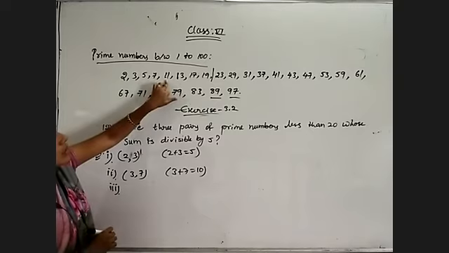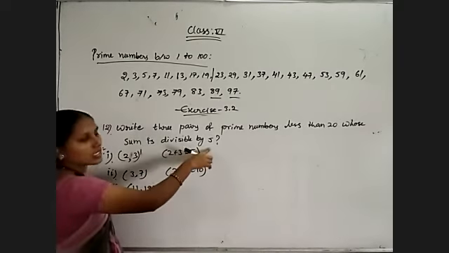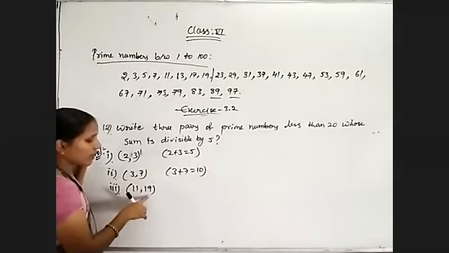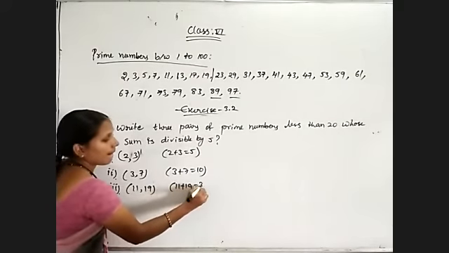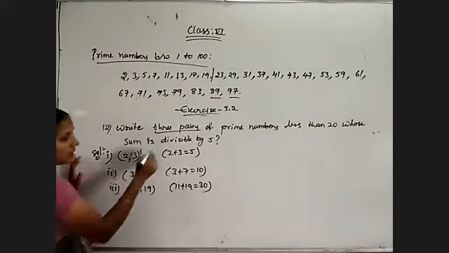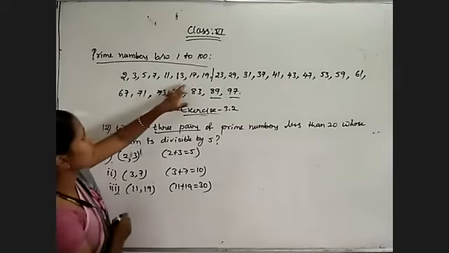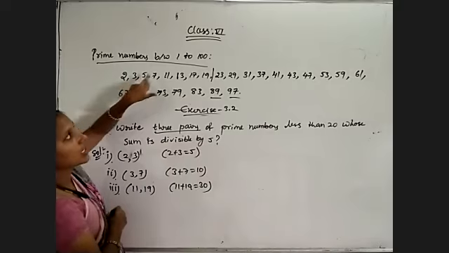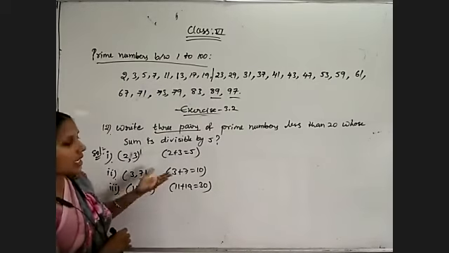Next, 11 and 19. The unit digit we get is 0, and the divisibility rule of 5 says we must get either 0 or 5. So 11 plus 19 is equal to 30, and 30 is divisible by 5. They asked for only 3 pairs, so these are the 3 pairs. If possible, you can write more: 17 plus 3 is 20, and 17 plus 13 is also divisible by 5. You can select any such pair.